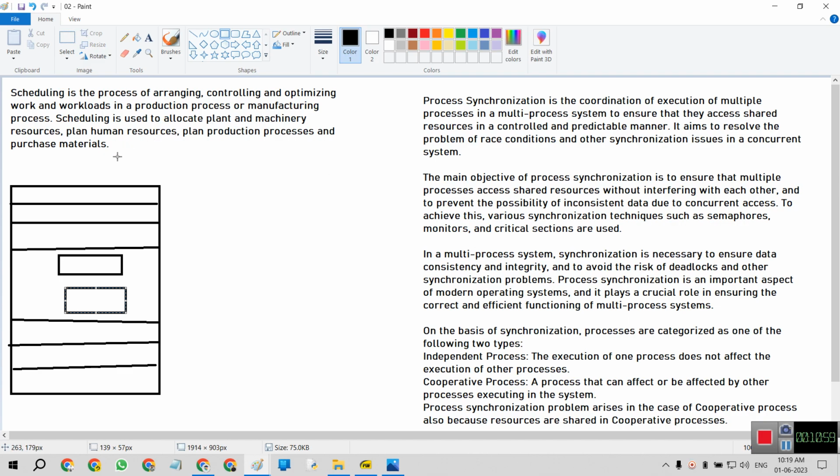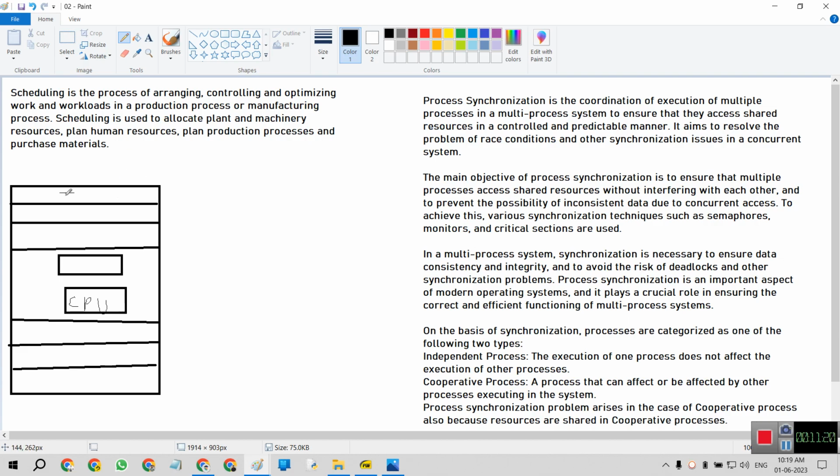Scheduling is the process of arranging, controlling, and optimizing. Arranging here means, like this is the CPU and this is the process. Arranging this process, like arranging these fragments, like threads.